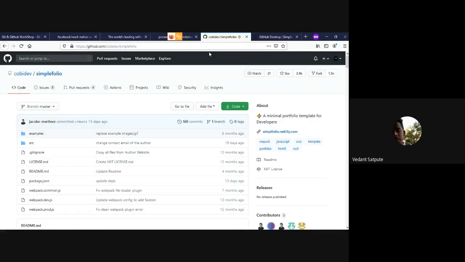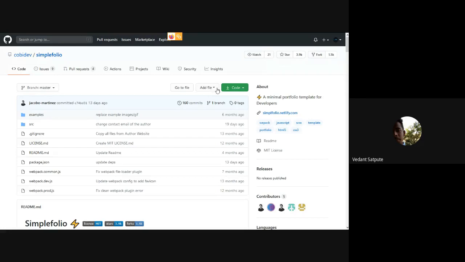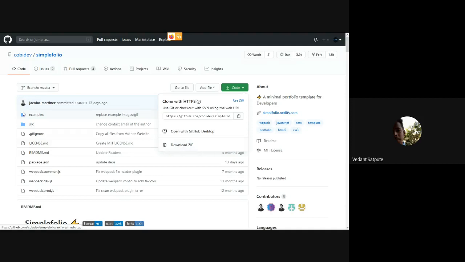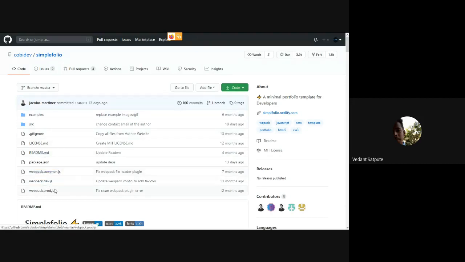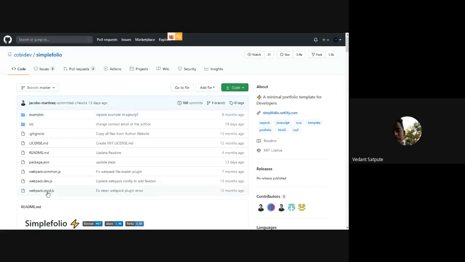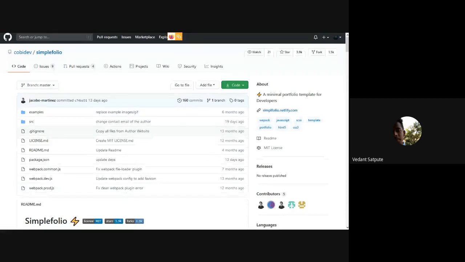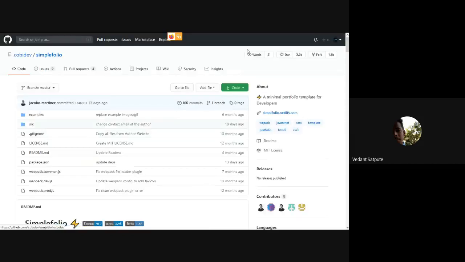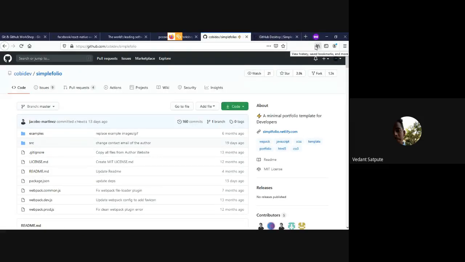Suppose I want to use this and do some edits and changes, so there are two options. I can just download this code, right? Here we have something called code, download, that is clone. What clone is, is downloading all the files in a Git repo in the form of a zip, or you can download it using GitHub Desktop directly. So yes, that is what clone is. We can just download the zip, and all the files present here will be downloaded, and we will have this portfolio on our local machine.